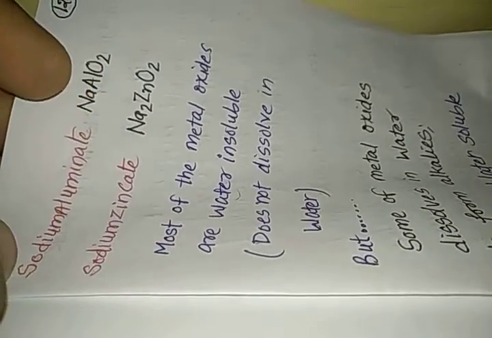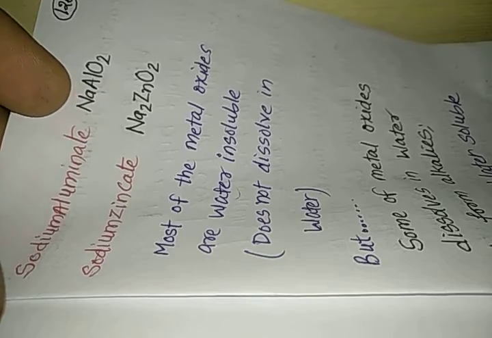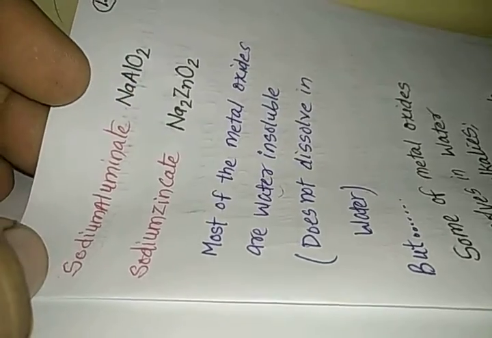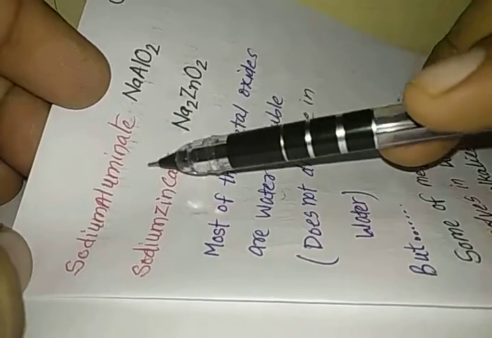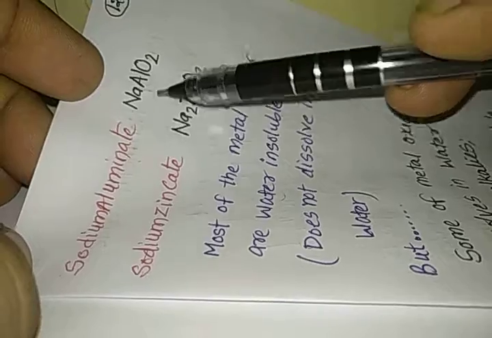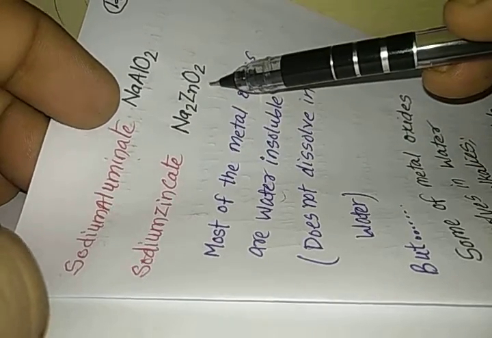Hello dear students, in the last video we have studied about the amphoteric metal oxides. I just want you to know these formulas, they can be useful. First formula that we should know about is sodium aluminate. The chemical formula is NaAlO2, and then we have sodium zincate, that is Na2ZnO2.